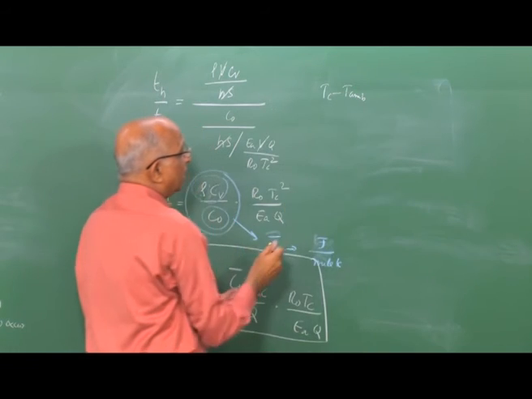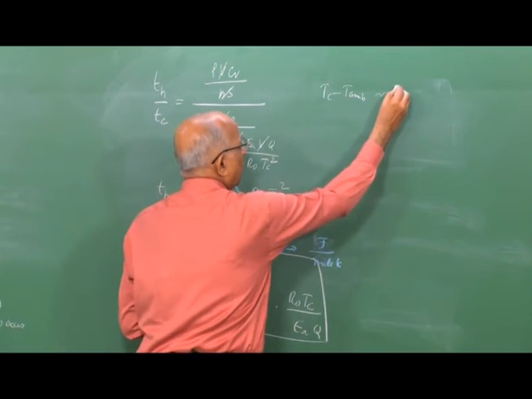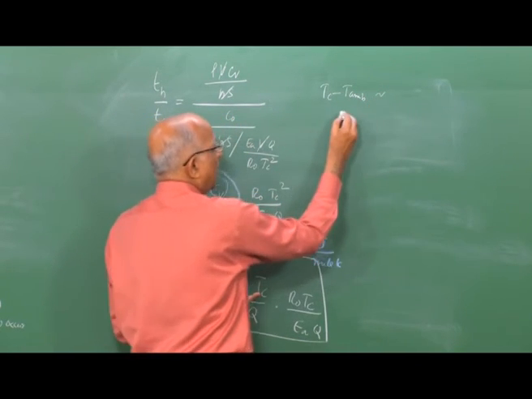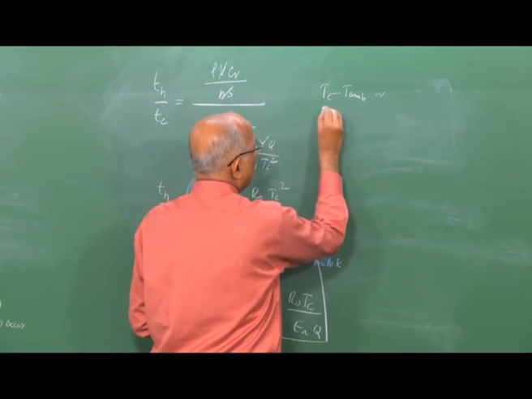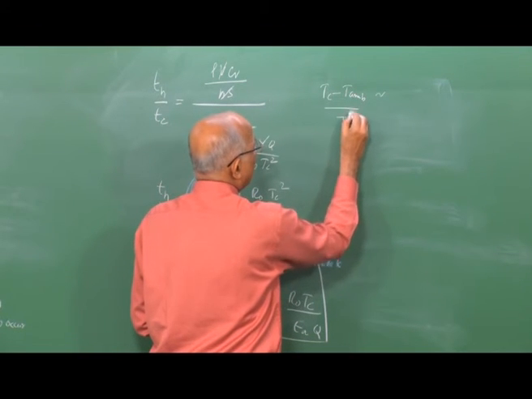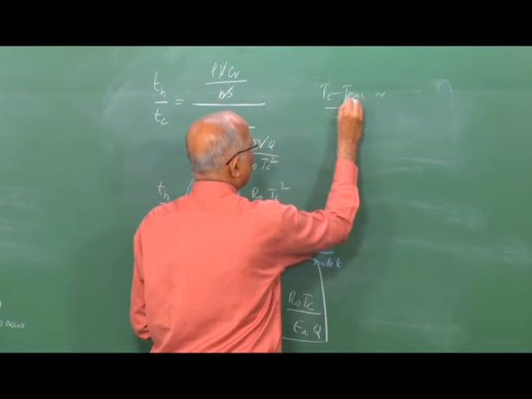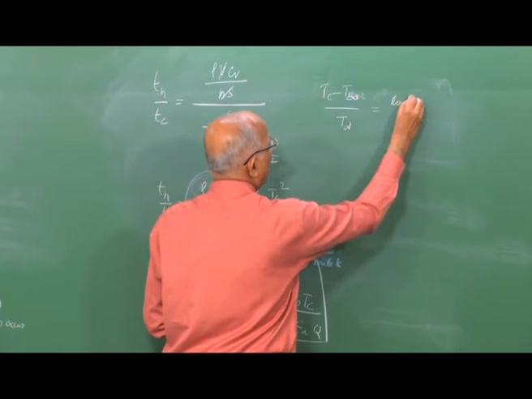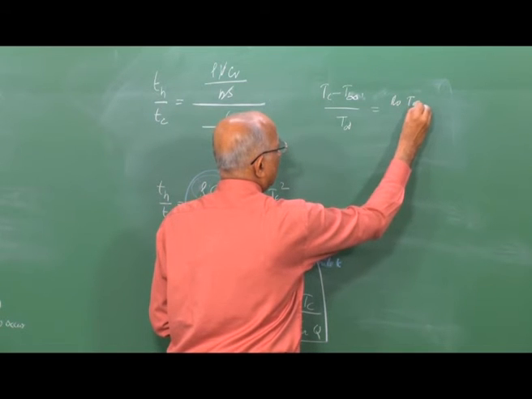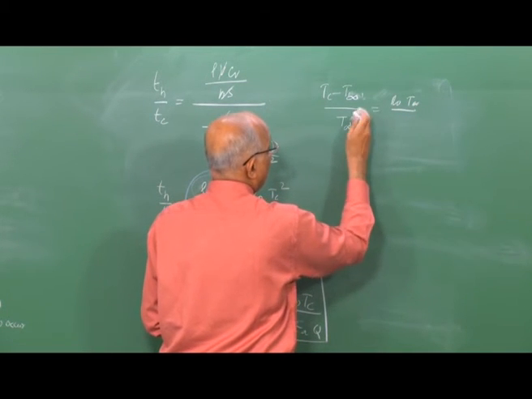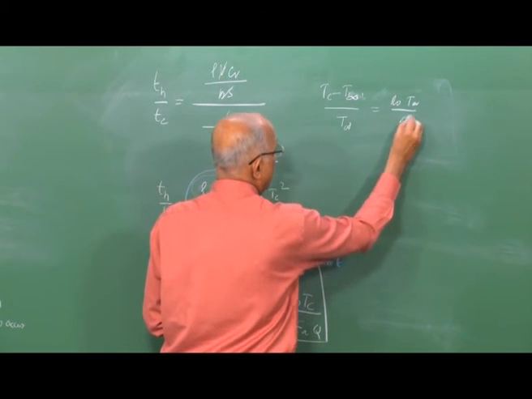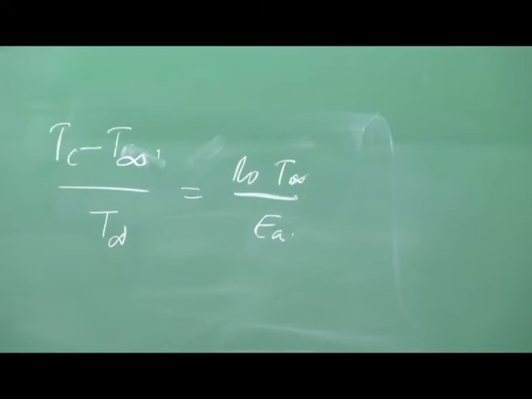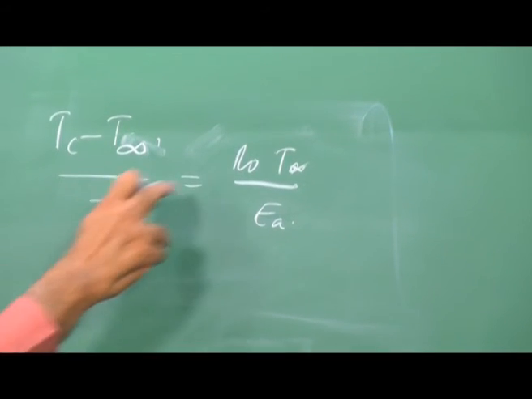Which is the preheat value, is a small number, and we said Tc minus T ambient divided by T ambient, that means I should have put T ambient over here, is equal to R naught T ambient divided by the activation energy Ea, which was a large number, and this was very small.